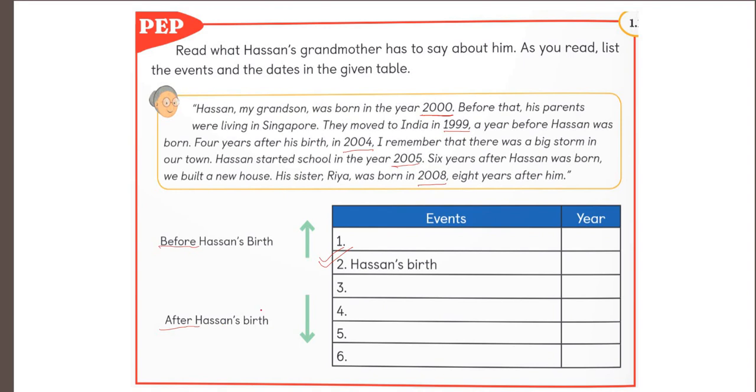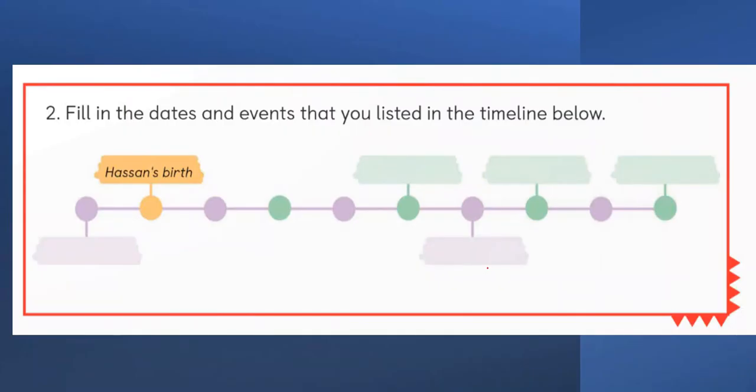Here is a table given. Read the paragraph clearly and please note down the events that took place before Hassan's birth and after Hassan's birth. Similarly, fill in the dates and also the events that Hassan's grandmother listed in the timeline given below.